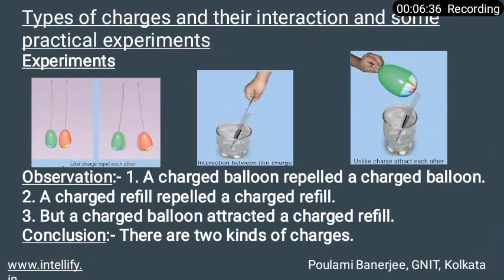So in the first picture, when we inflate two balloons, hang them in such a way that they do not touch each other, rub both balloons with a woolen cloth and release them, both balloons get charged, and as a result the charged balloon repels the charged balloon. So the two balloons repel each other because both are charged.